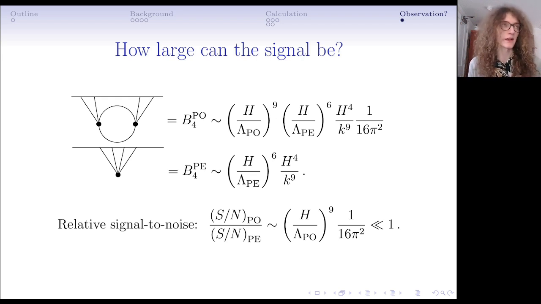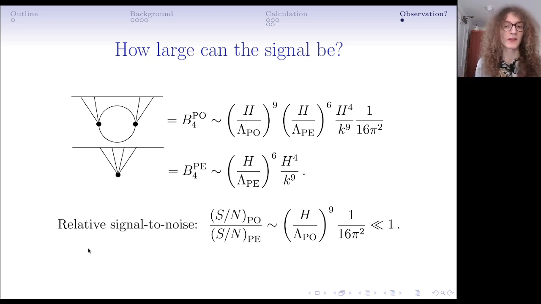One of them is a parity-odd quartic operator, and that's not going to generate a contact trispectrum by the no-go theorem. On the other hand, the other operator was a parity-even quartic operator, and that is going to generate a contact parity-even trispectrum. And basically it's going to come with some Hubble over lambda parity-even suppression, and then it's going to have this same kind of general scaling.